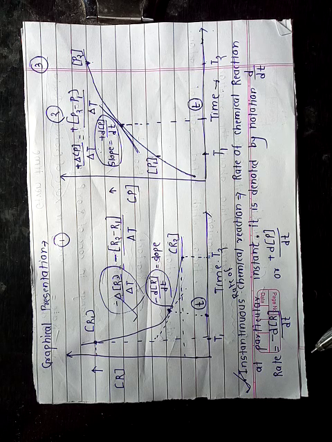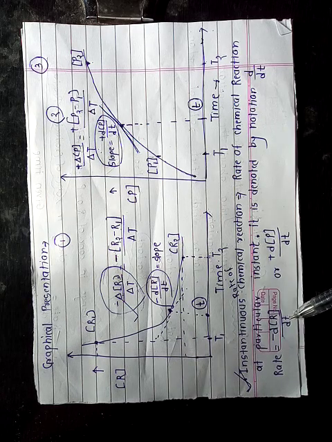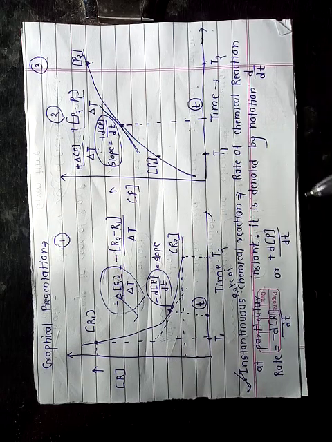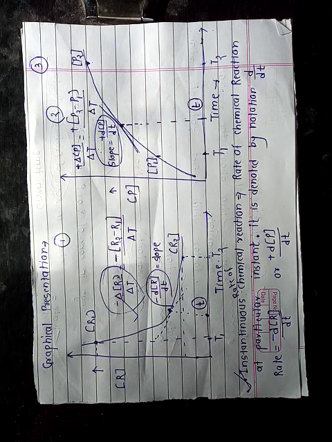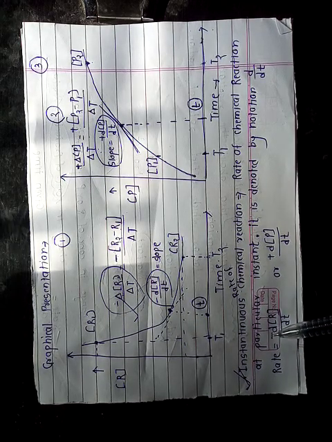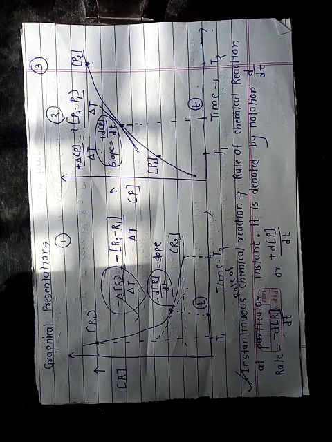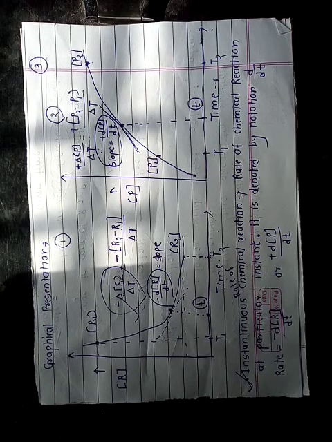So again we can say instantaneous rate of chemical reaction is expressed in two ways: in terms of concentration of reactant and in terms of concentration of product. Same terminology as the average rate of chemical reaction in terms of concentration of reactant and product. Here only there is a small change. Instead of delta we have to use this small d. This small d represents the instantaneous rate of chemical reaction.